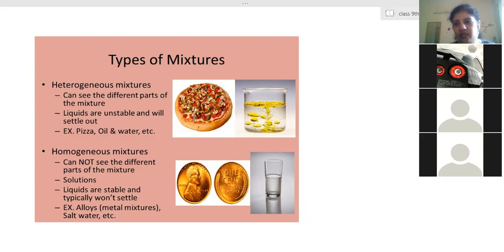Ma'am, I have a doubt. How can we consider a coin and water as a homogeneous mixture? Because coin and water are two different things. Yes, ma'am. But then we can't consider it as homogeneous. Why can't you say that? Because we don't know if they have uniform composition throughout. You can see the boundary of separation.